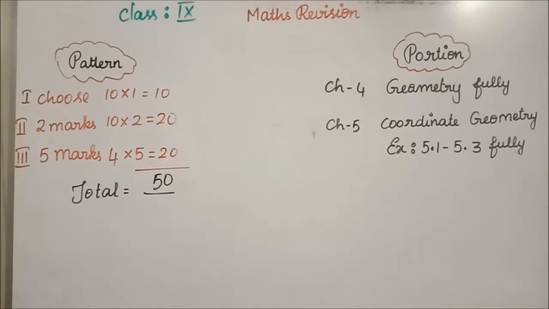The first subdivision is choose the best answer. You have to write 10 of them. Students, when you are writing the answer for the choose, kindly write the option also. Using the scale, draw one column for option. Then in the next column, you write the answer. Option, answer. If the first answer is C, write C and then write whatever answer you have. Clear?